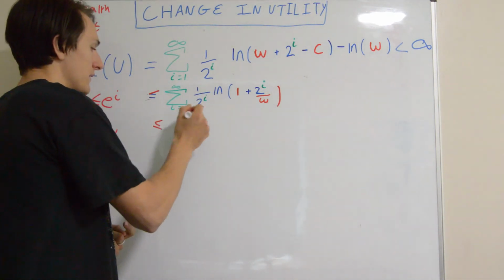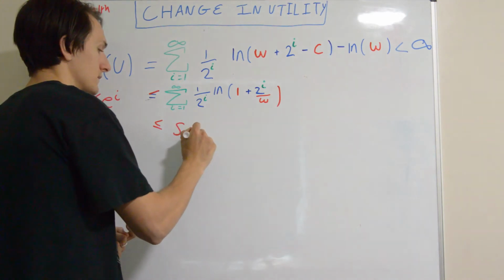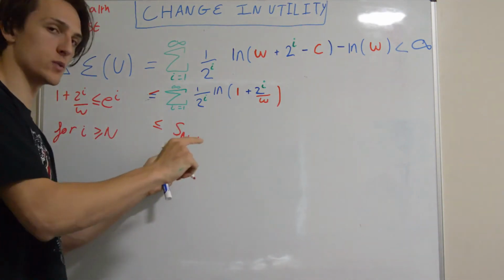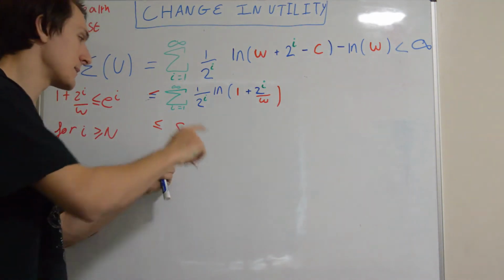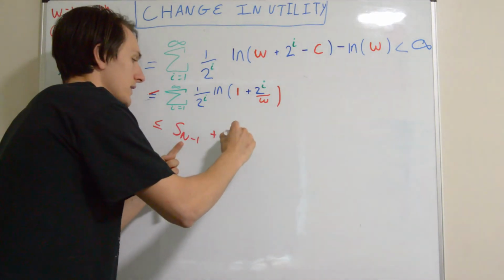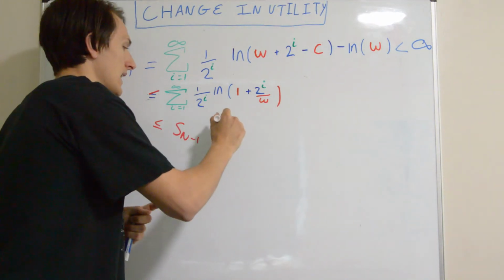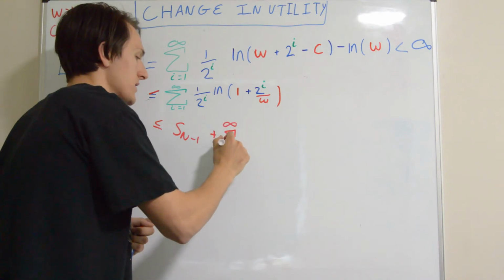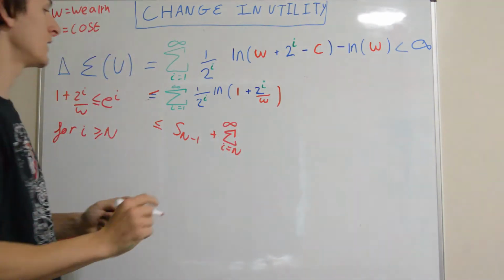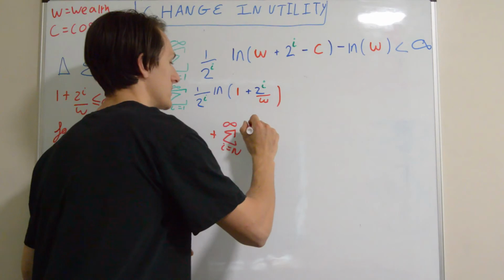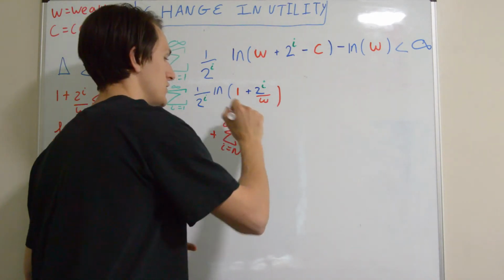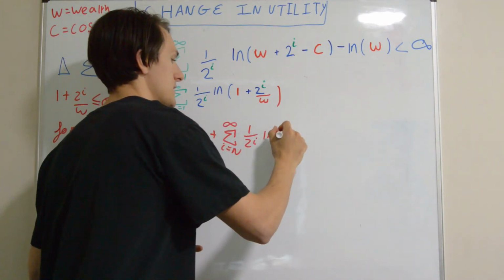Well, now we have the finite sum up to n minus 1. Okay, this might be a little bit confusing, but it'll make sense when I write the next bit. And then we have the infinite tail, but now we're starting from i equals n. And why are we doing that? Well, we're doing that so we can introduce the exponential.